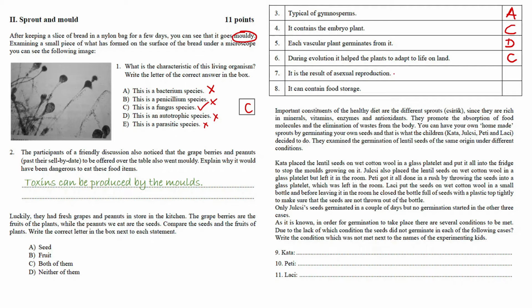It is the result of asexual reproduction. Asexual, pay attention, that's going to be D again. It can contain food storage, that's true for both. Okay.